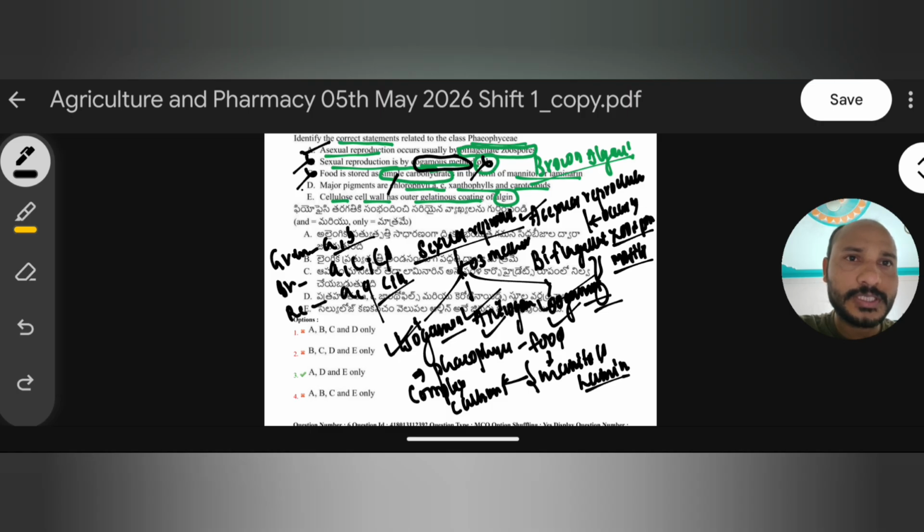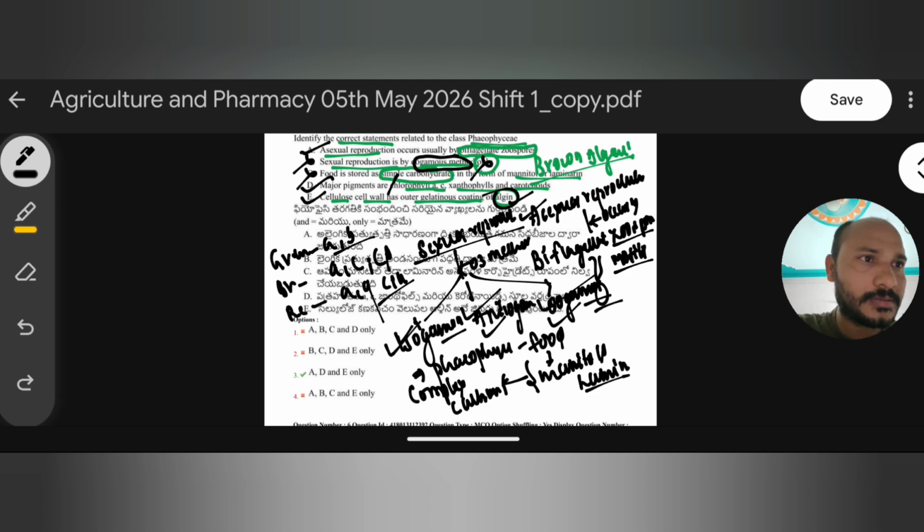Okay, so this statement is right. Cellulose cell wall has an outer gelatinous layer called algin. Yes, so this phaeophyce member, along with the cellulose cell wall, outside of the cell wall has another gelatinous structure called algin. So this algin is also present in phaeophyce members. This statement is also wrong.